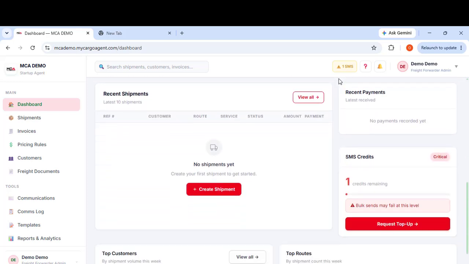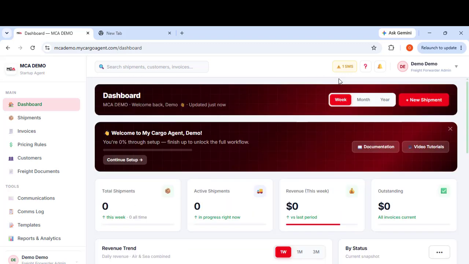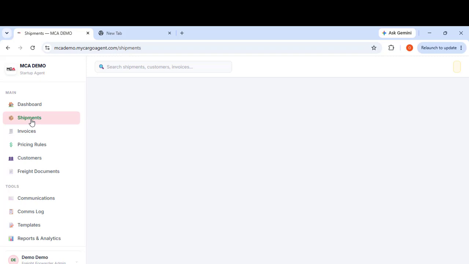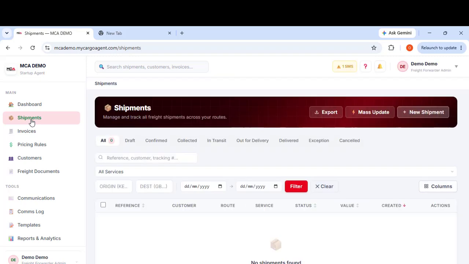Recent shipments, whatever you've done. Okay, this is the shipments page. What it does is that this is where you create a shipment. You can have mass updates, mass anything you want. You can have all these drafts, confirm, collect. These are all your statuses, all the statuses you want to assign to a shipment.